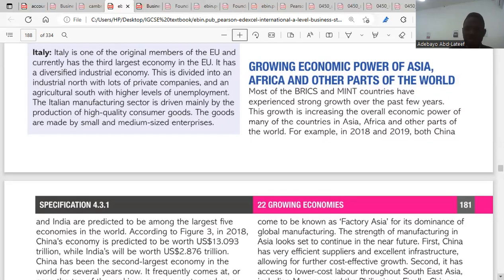Now, there are bigger firms in countries like Brazil, South Africa, and Nigeria, that are producing almost the same products as developed economies. Now they can compete with developed economies. That is what growing economic power is talking about here. So countries in Asia and Africa have started competing with industries and firms in developed economies.